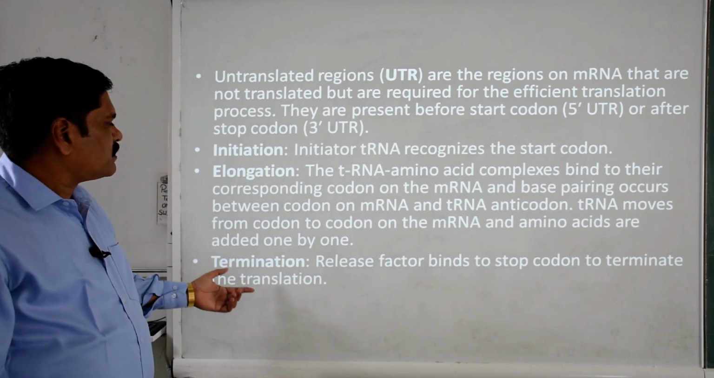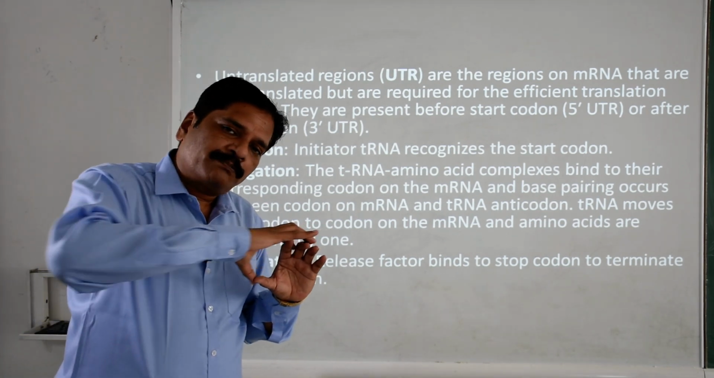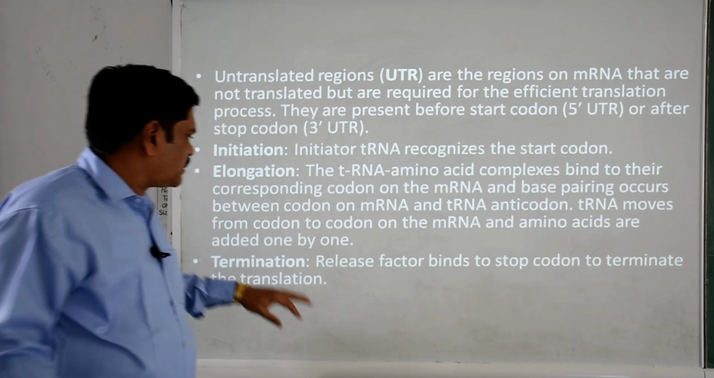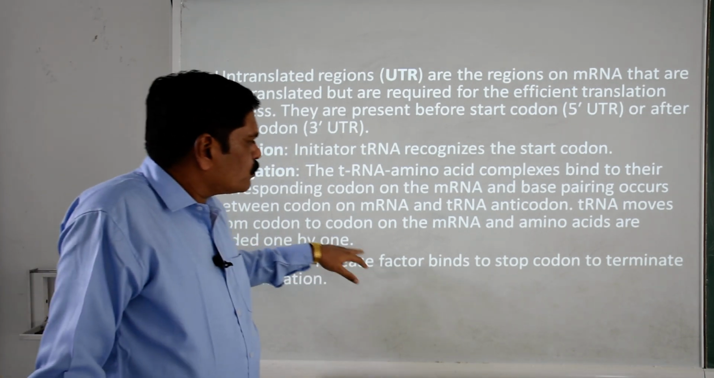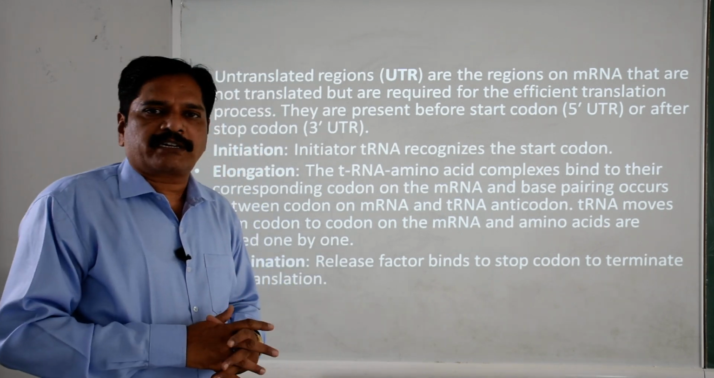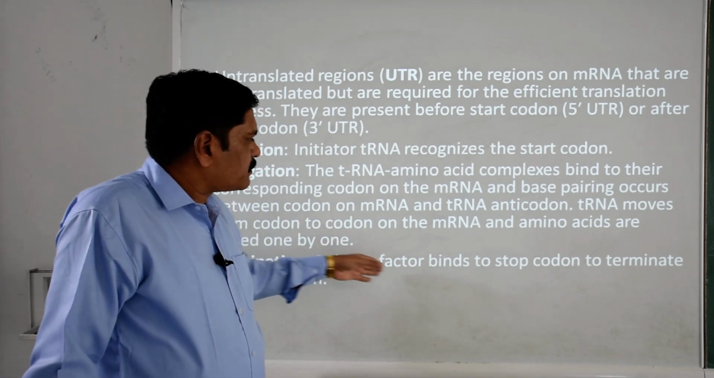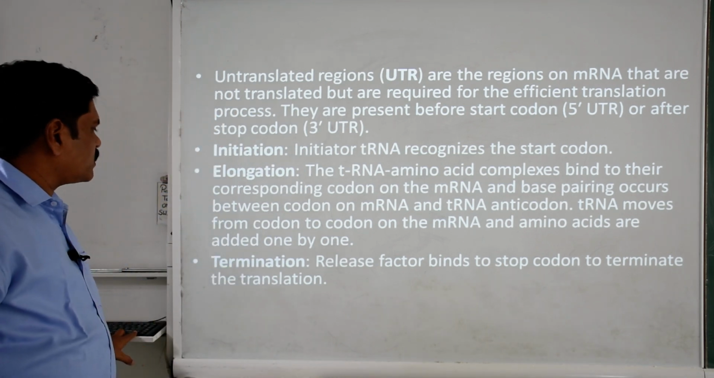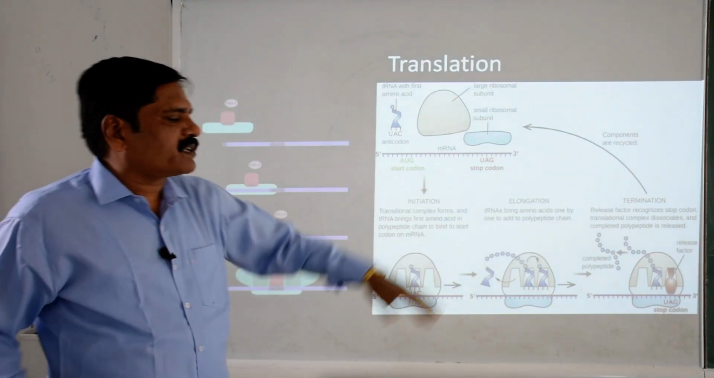Okay. Now the termination: when a specific chain is formed, it is compulsory to break it, clear, and this is called the termination. So the release factor, that is called the RF factor. This release factor binds to the stop codon to terminate the translation, clear. So here these two diagrams are there.